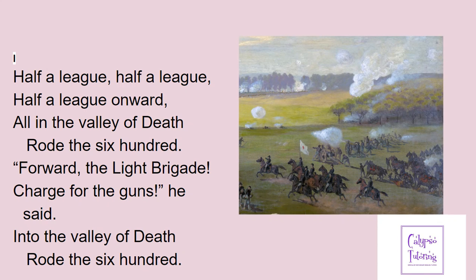So our introduction, we've got three here with "half a league," and hopefully this is where you can start to hear "half a league, half a league, half a league, onward." So that's where we've got the dactyls here, and then a trochee here, stressed and then unstressed. You might have heard of iambic, so it's the opposite of iambic. Iambic is the stress on the second syllable; with a dactyl and a trochee, it's on the first.